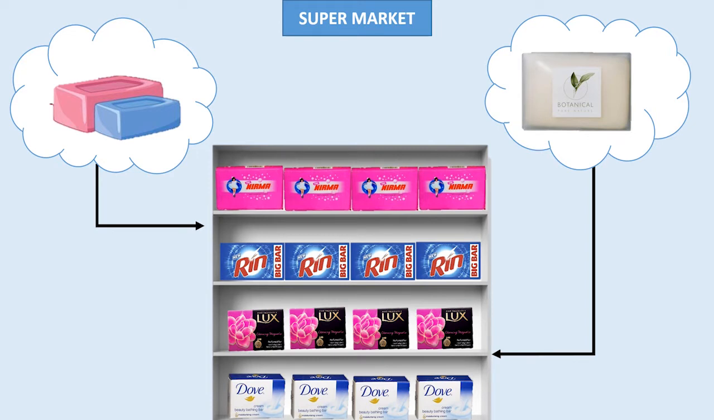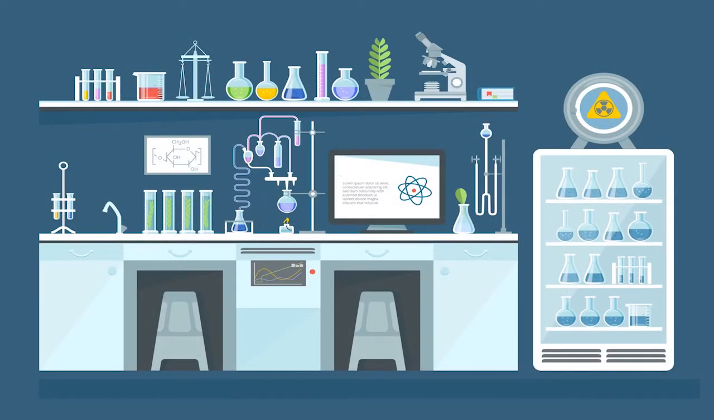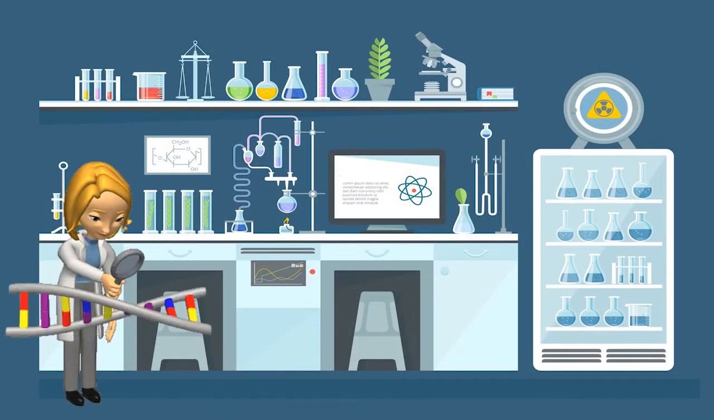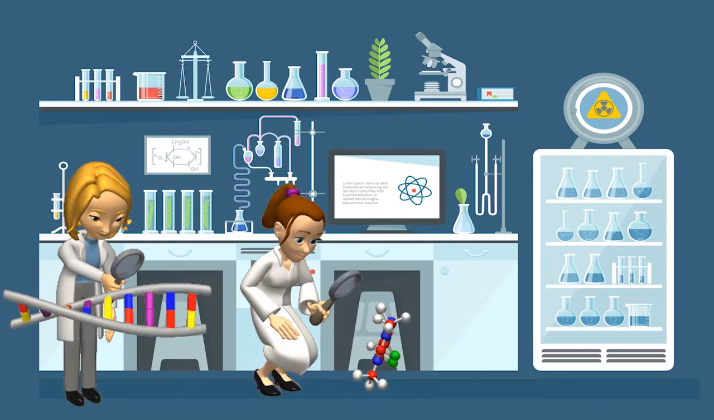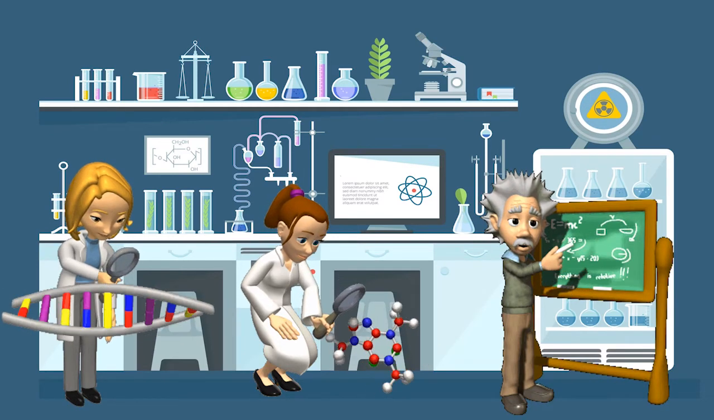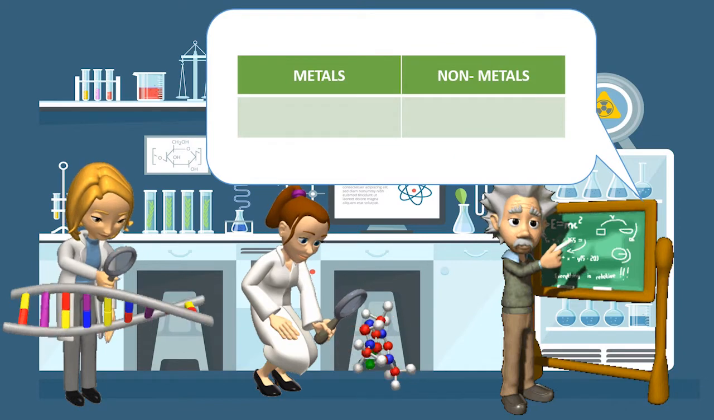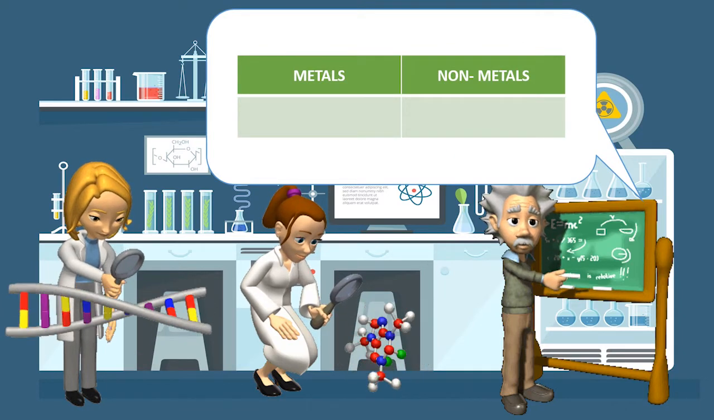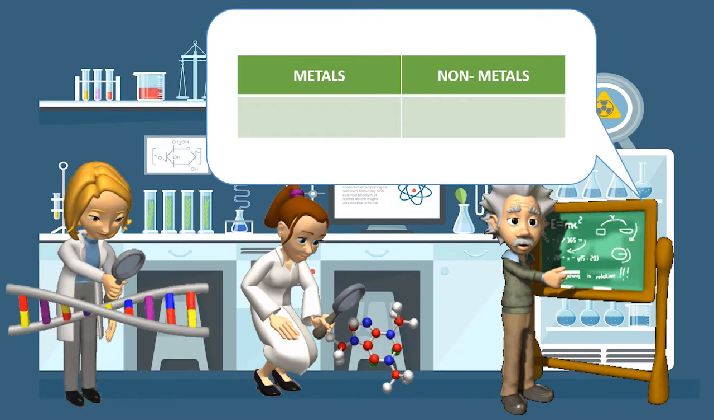Dobereiner Triads. In the year 1817, Johann Wolfgang Dobereiner, a German chemist, tried to arrange the elements with similar properties into groups. He identified some groups having 3 elements each, so he called these groups triads. Dobereiner showed that when the elements in a triad were written in the order of increasing atomic masses, the atomic mass of the middle element was roughly the average of the atomic masses of the other 2 elements.